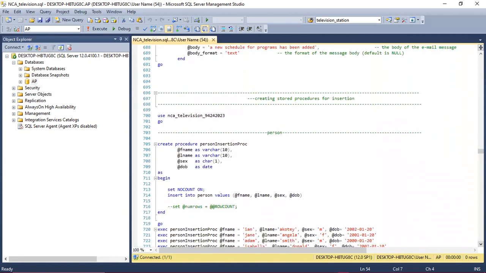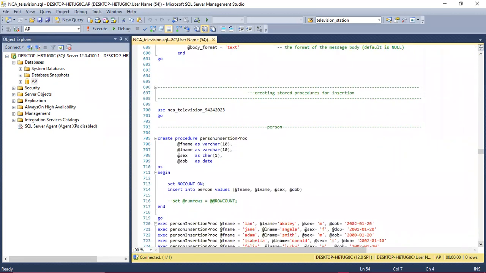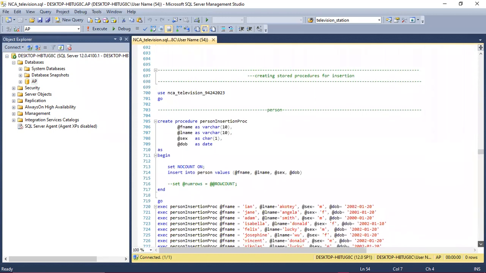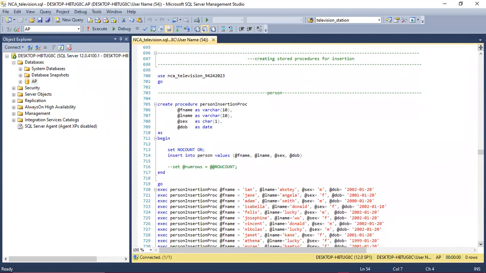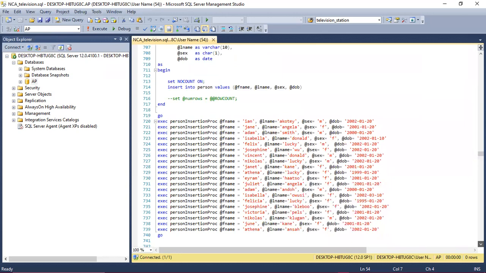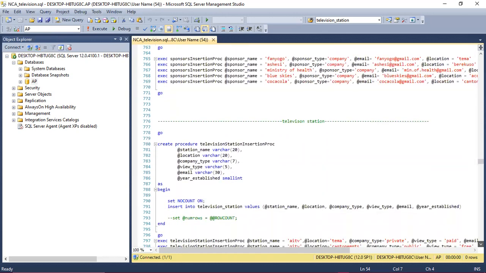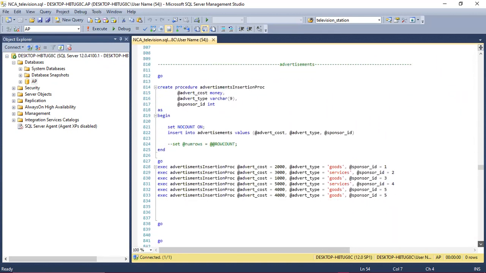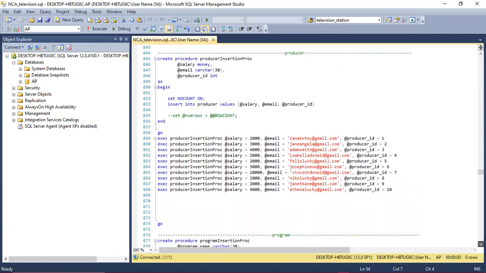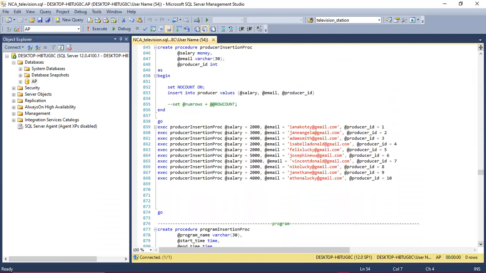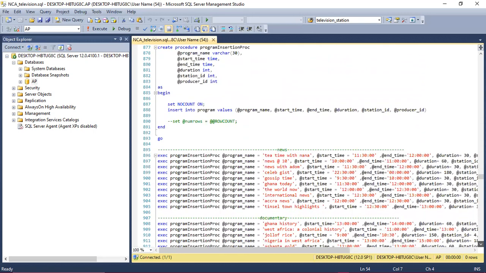And I created stored procedures for insertion, right? So I use my main database, and then this is my stored procedure for inserting into person. So this is for sponsor. This is for television station. This is for advertisement, producer, and then program. So all my stored procedures take parameters.